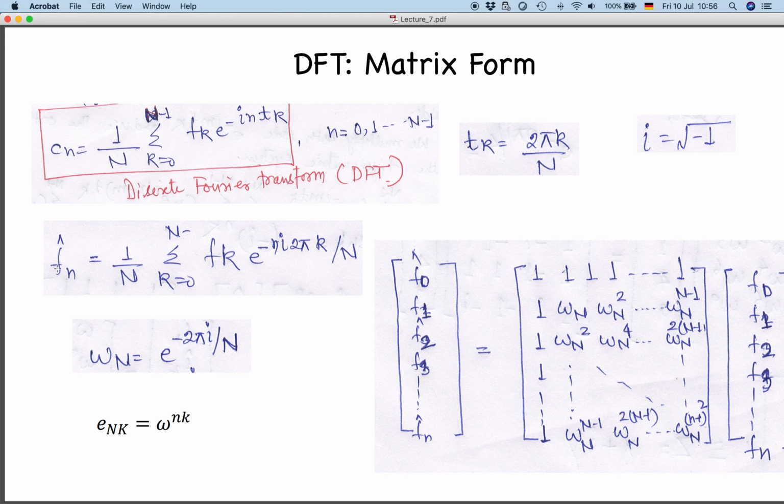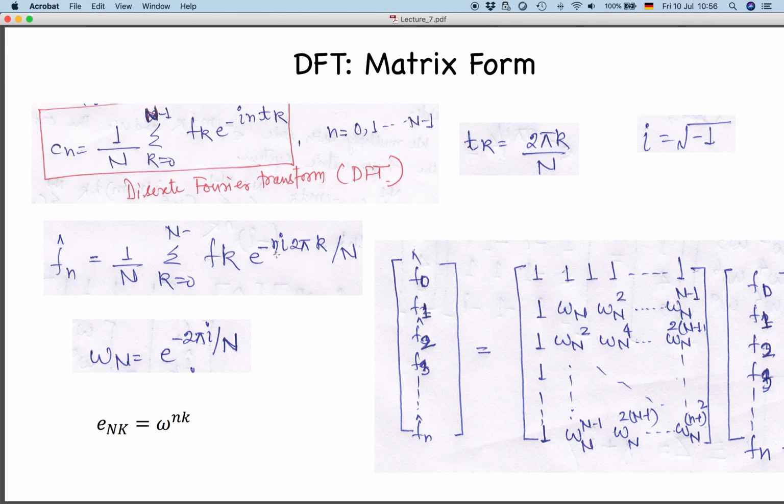So I'm just writing Cn in a different way: Fn, which is the discrete Fourier transform of your data, 1 by n summation over k equal to 0 to n minus 1. I have written just 1, so there is a typo, it should be n minus 1. I wrote minus but forgot to write 1. Fk e to the power minus i 2 pi n k divided by n.